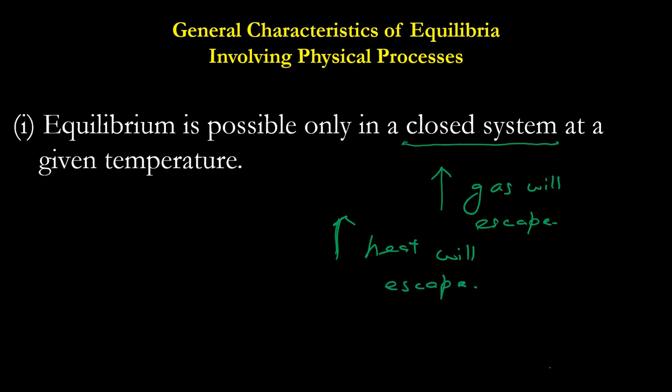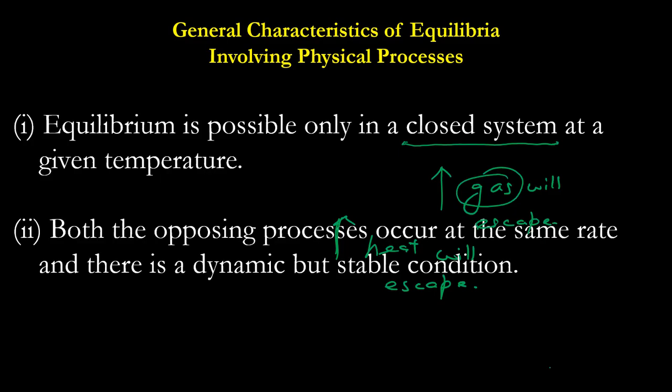Once the heat escapes, the backward reaction will not take place. So equilibrium is possible only in a closed system at a given temperature. Otherwise, the temperature may change depending on exothermic or endothermic reaction, or gas can escape. Very important point, will be used quite a few times to answer many questions.